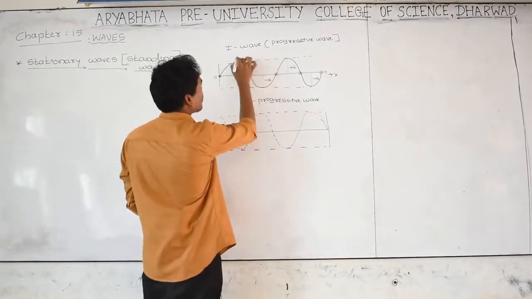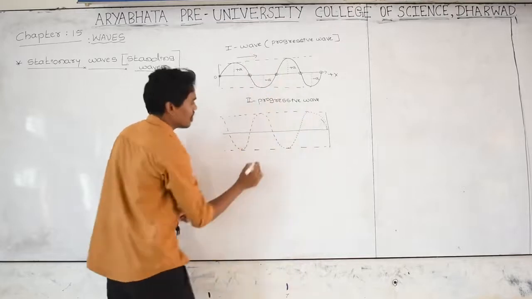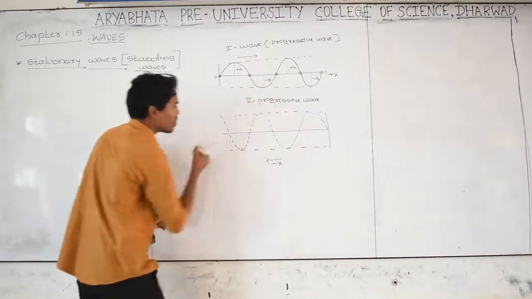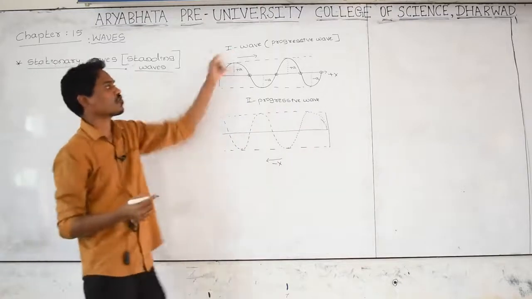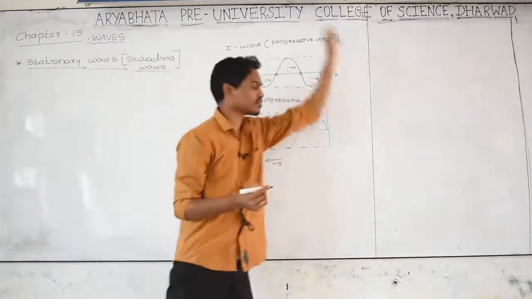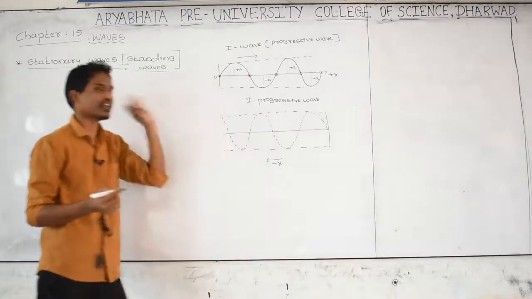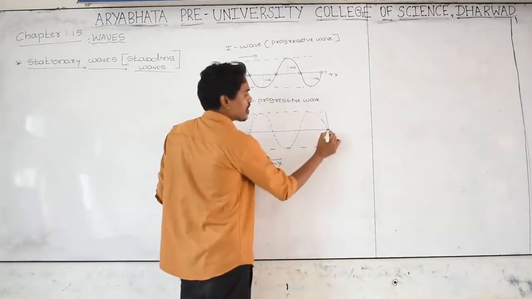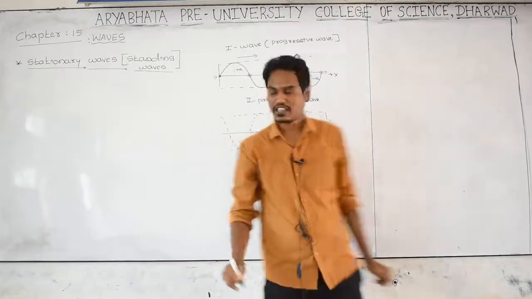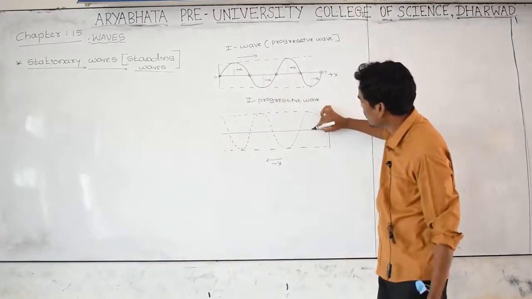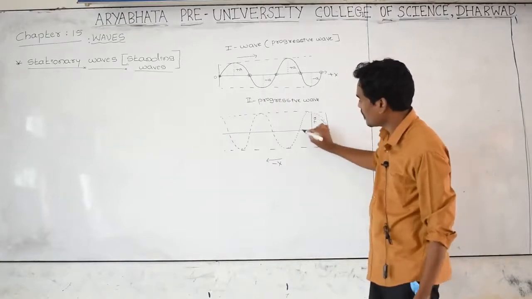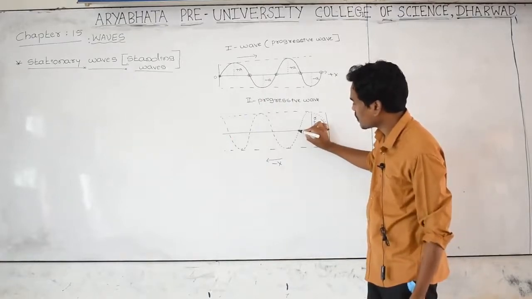This wave is moving in the positive x direction, but this wave is moving in the negative x direction, meaning opposite to that one. The first progressive wave moves in this direction, the second progressive wave moves in this direction. Here the displacement of the wave at this point is 0 and the displacement at this point is maximum. The amplitude I am indicating as plus a. The displacement of the wave at this point is 0.